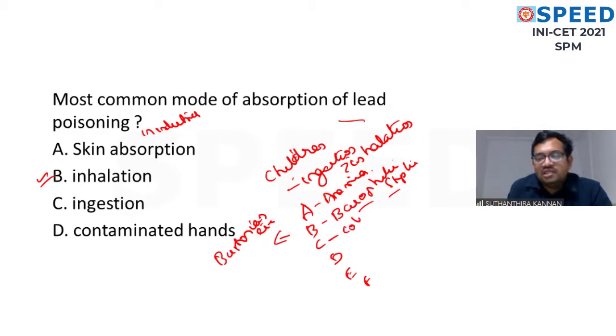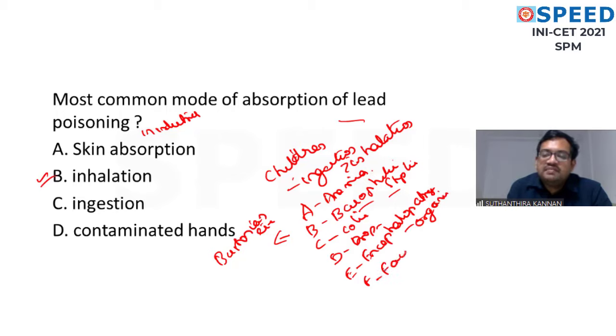C is for the colic. There will be severe abdominal colic. D is drop, wrist drop. E is encephalopathy, which won't occur in the inorganic lead. Encephalopathy will happen in the organic lead. F is for the facial pallor. EDTA is the treatment of choice. Lead inhibits the heme synthesis, that you all know. This is the mnemonic: anemia, basophilic stippling, colic, drop, encephalopathy and facial pallor.